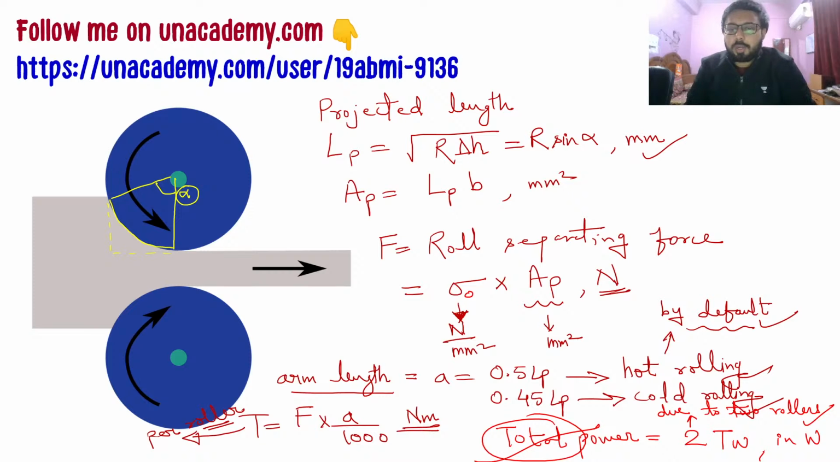And also total power is 2T omega, so don't miss the 2, because you have to give the power for both the rollers if simply power is asked. If it is asked that you have to provide power for each roller, then you cannot consider 2. But if it is not asked, then by default you are going to consider 2. And also by default you are going to take arm length as 0.5 LP, because hot rolling is the process that we consider by default.